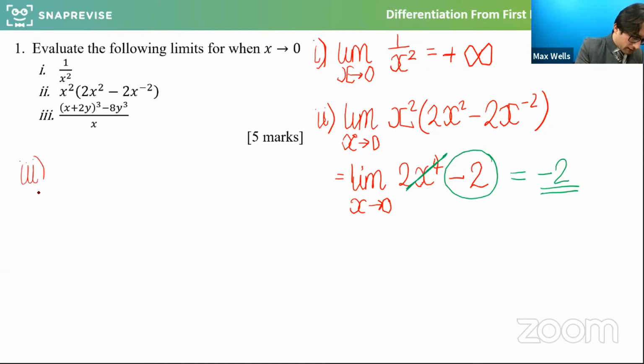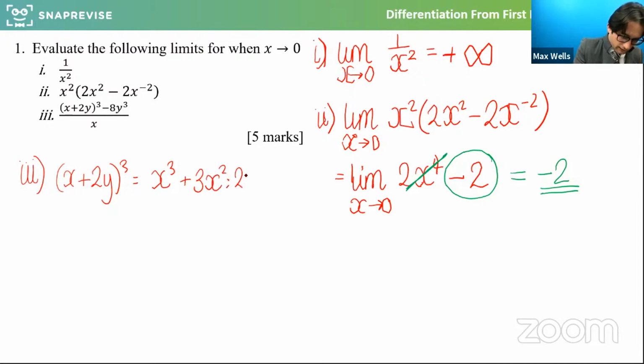So part 3, what we've got is we need to do the binomial expansion of the first bit. So if I work out what x plus 2y cubed would actually expand to, I'd get x cubed plus 3x squared times 2y plus 3x times 2y squared.